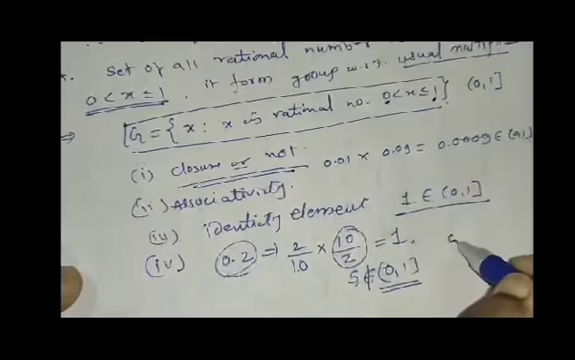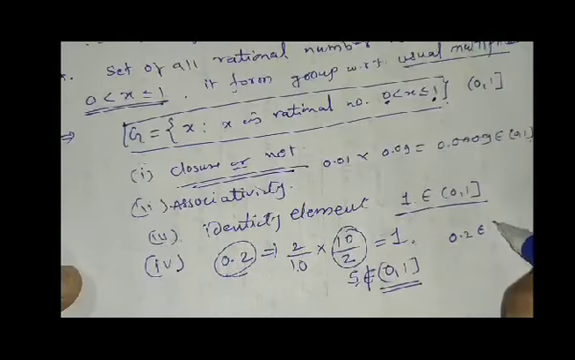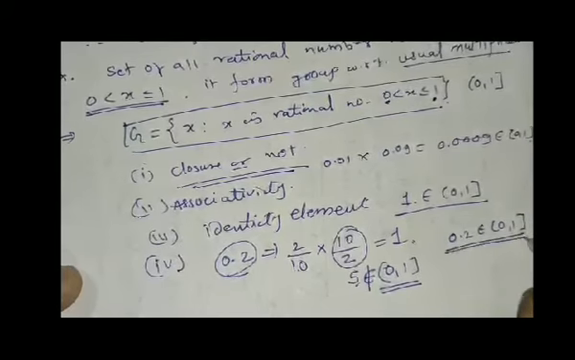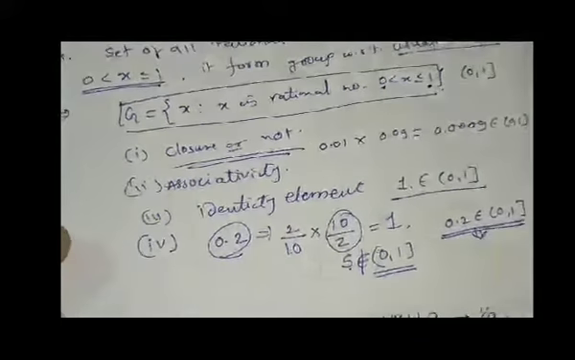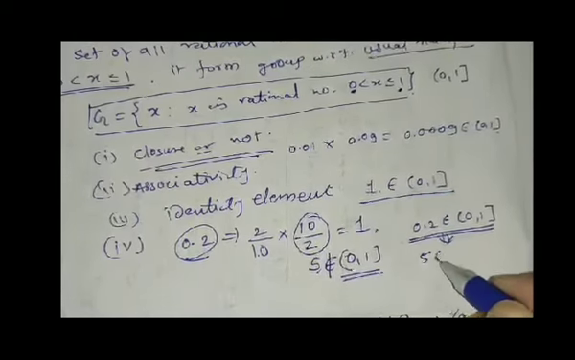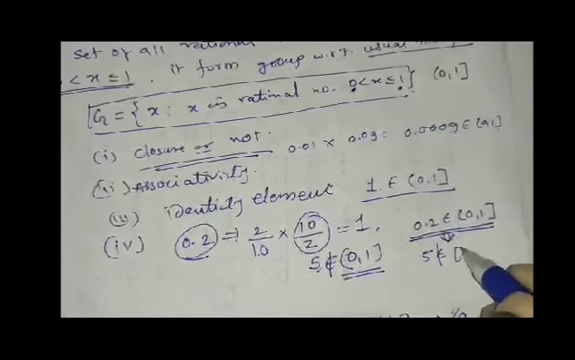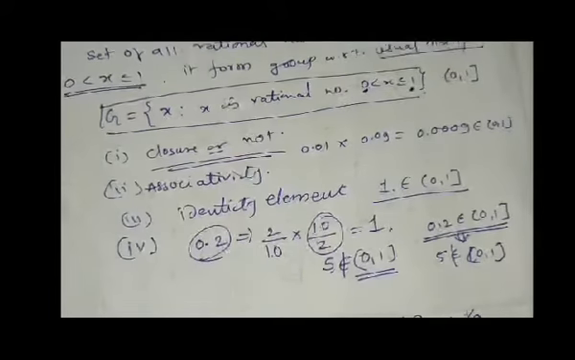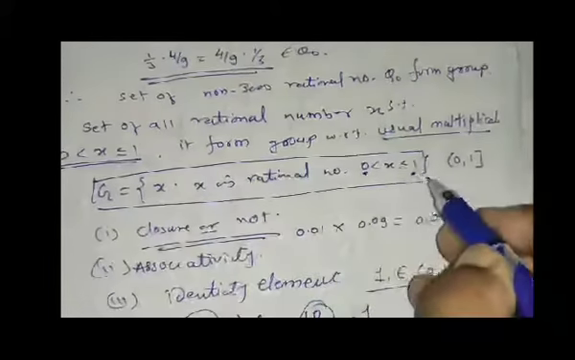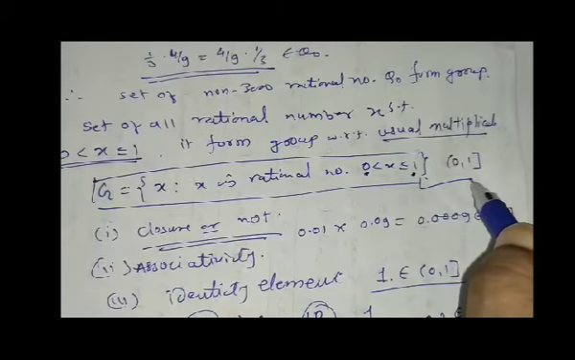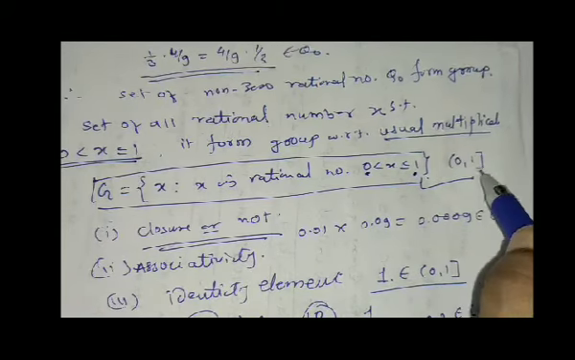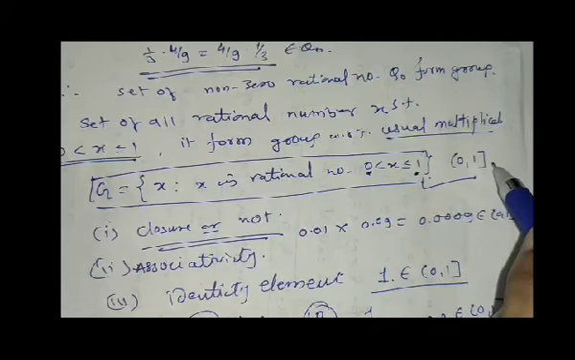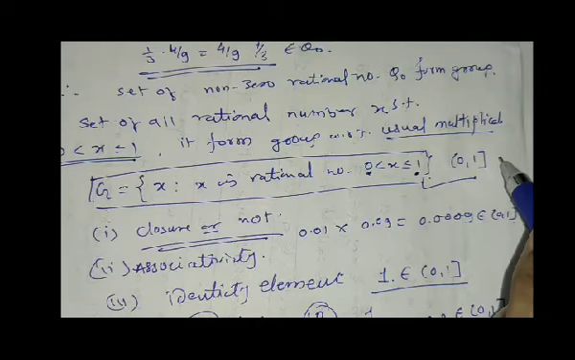So for this element 0.2, which belongs to our set (0,1], its inverse, that is 5, does not belong to this interval, and therefore this set is not a group. So try to understand this: what is meant by a group, and which sets represent a group and which sets do not represent a group.